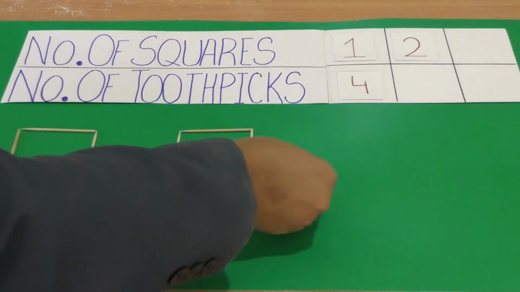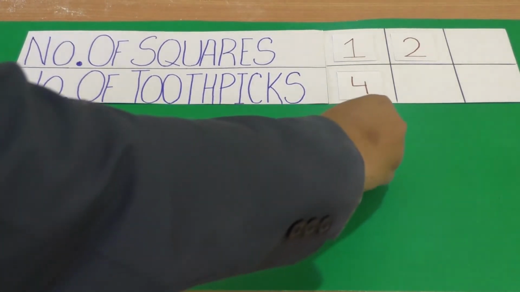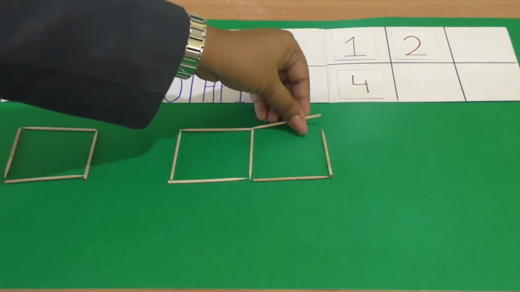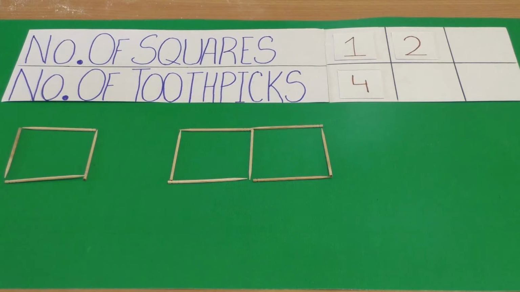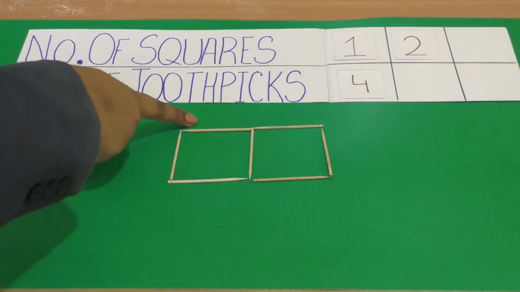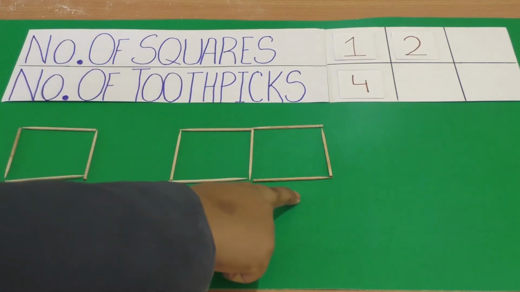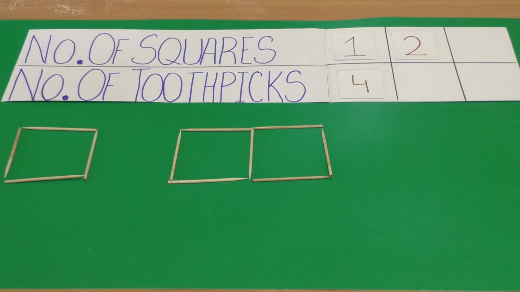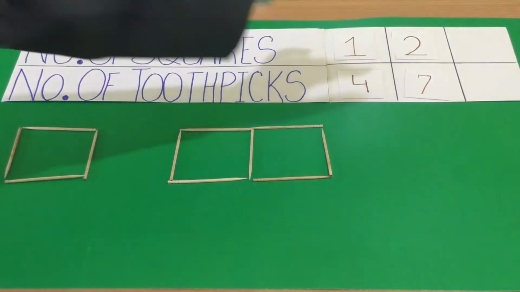Now you can see that when we are making 2 squares, the number of toothpicks used are, let's count together, 1, 2, 3, 4, 5, 6 and 7. So here we notice that 7 toothpicks are required to form 2 squares.